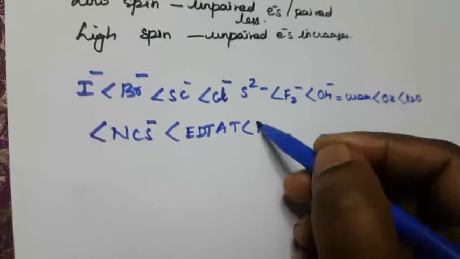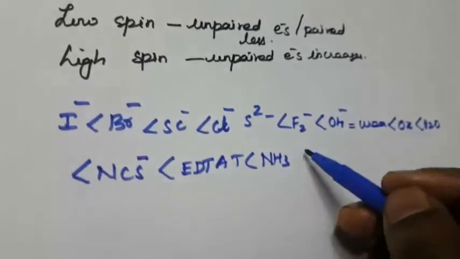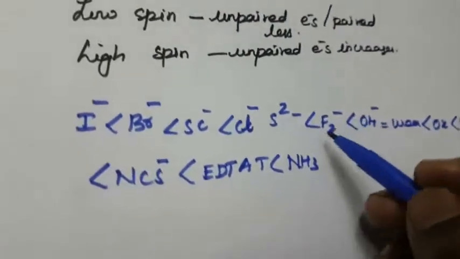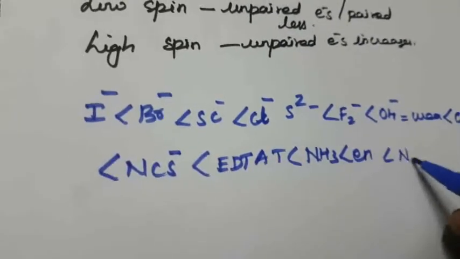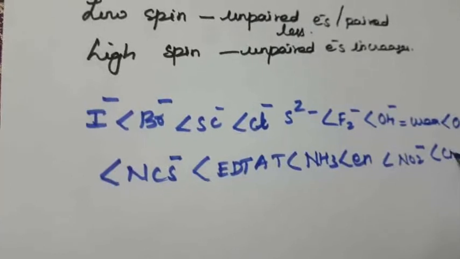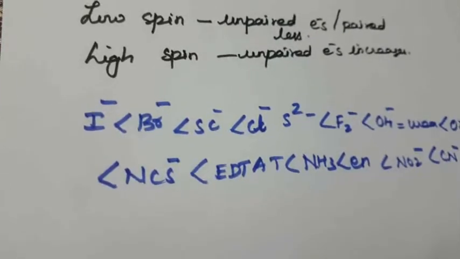These are the ligands. What is the order of preference? These are en, ethylenediamine, NO2 minus, CN minus, CO.